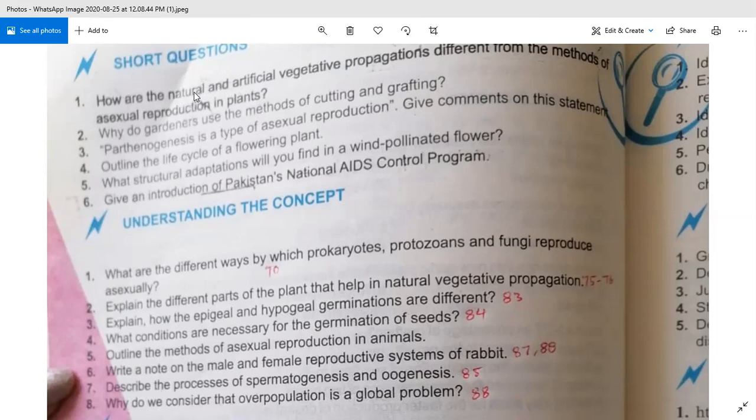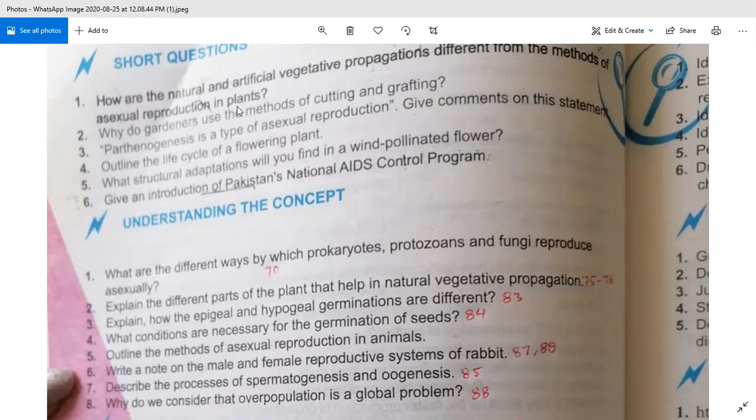In natural, we discussed methods like bulbs, corms, rhizomes, and tubers. And in artificial, we have discussed two methods, cutting and grafting. So we can say vegetative propagation can be considered asexual reproduction of plants. So this is the answer of question number one. You have to write these answers in your register. Now come to question number two.